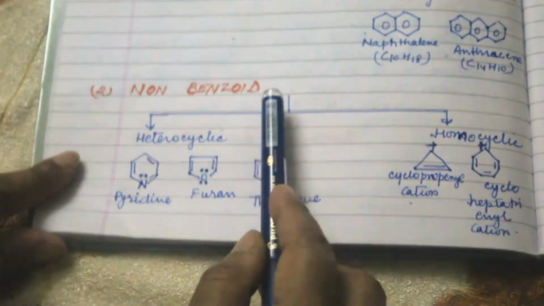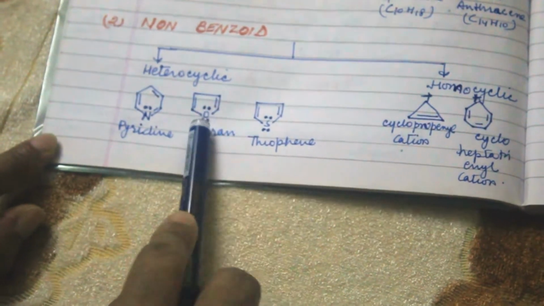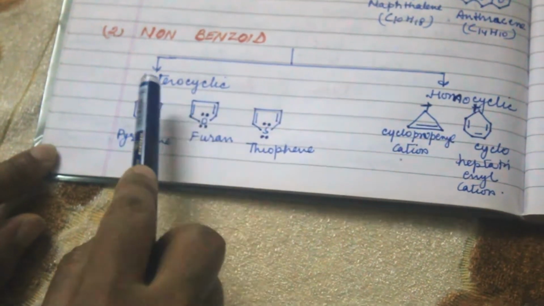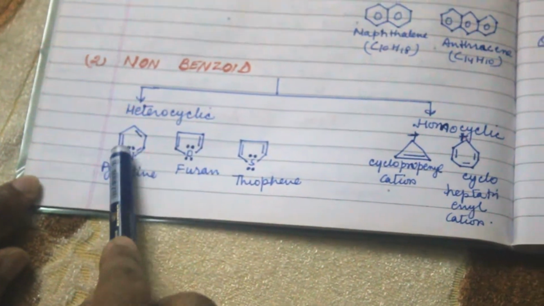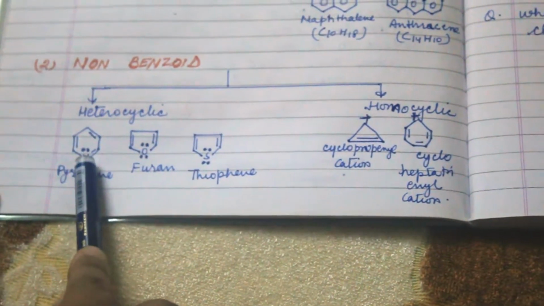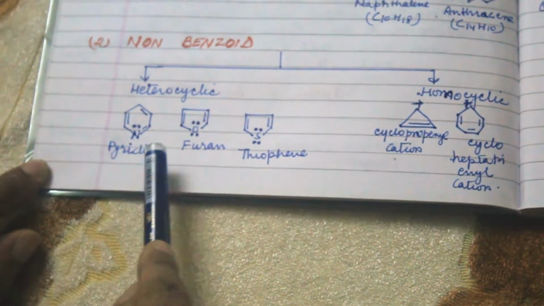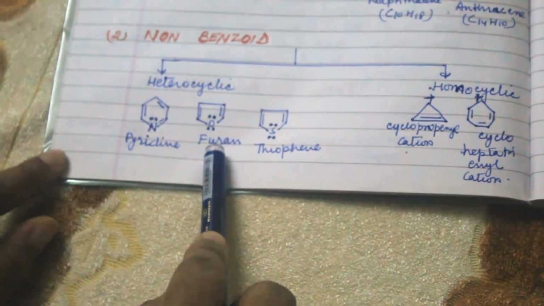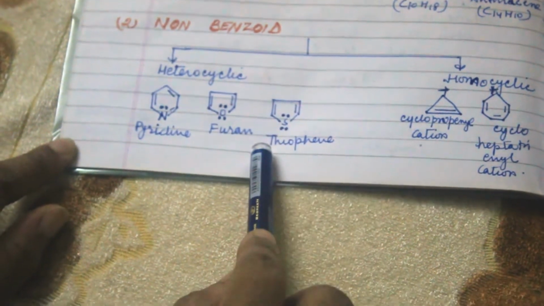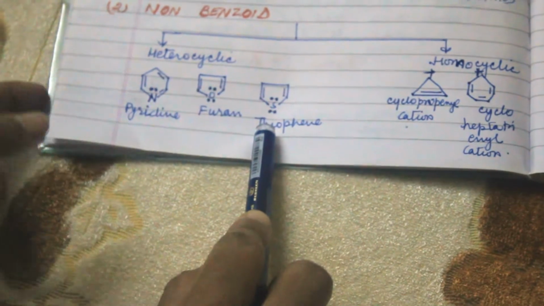Next is non-benzenoid. When an aromatic ring contains a nitrogen atom, oxygen atom or sulfur atom, this type of ring is known as a heterocycle, because one of the atoms has changed. When N is attached to the ring, it is known as pyridine. When O is attached to the ring, it is known as furan. When S is attached to the ring, it is known as thiophene. In organic chemistry, sulfur is known as thio.